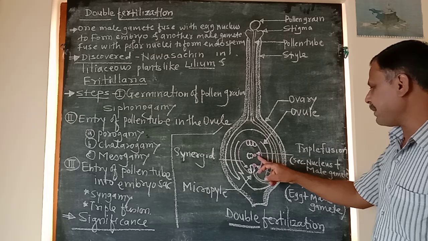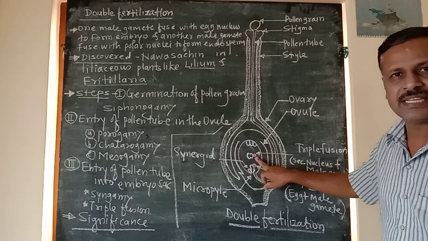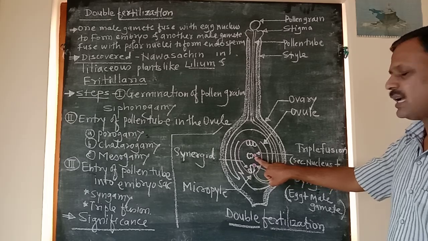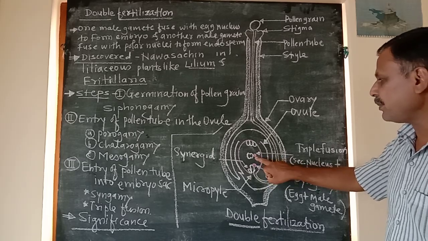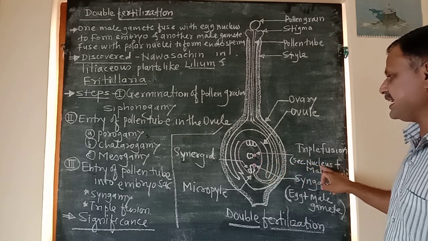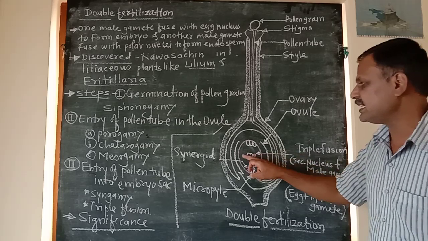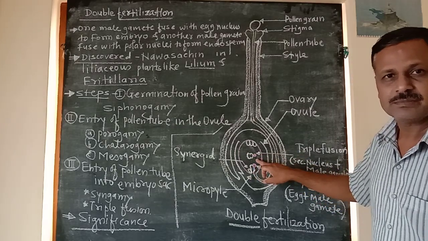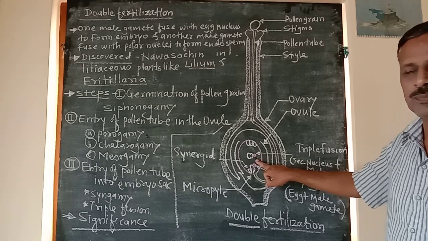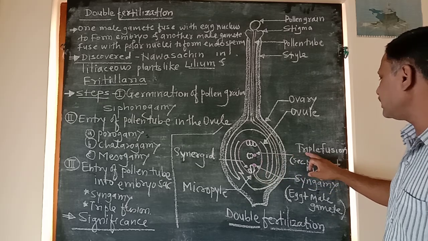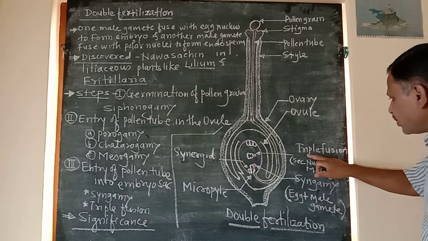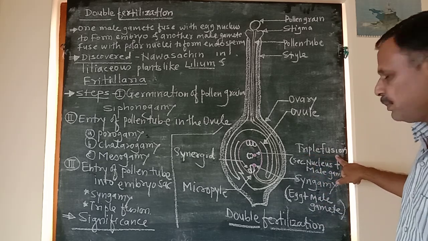Another haploid male gamete, this is another male gamete which is red in color, fuses with the secondary nucleus or polar nuclei, which is diploid, to form an endosperm, and the process is called triple fusion.